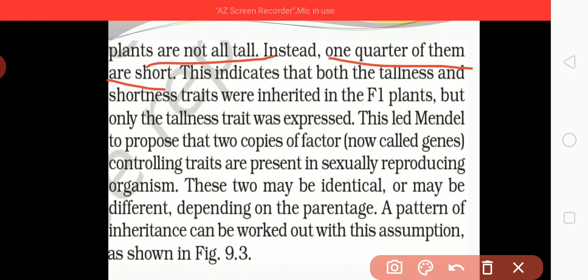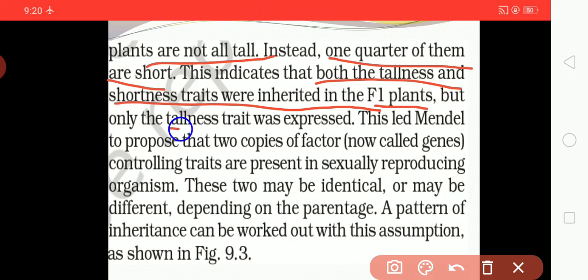This indicates that both the tallness and shortness traits were inherited by the F1 plant, but only the tallness trait was expressed. A little bit of shortness is there, but it is not expressed.